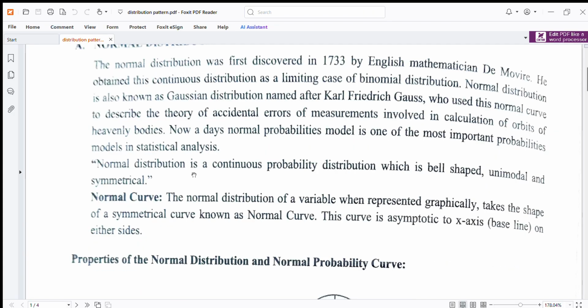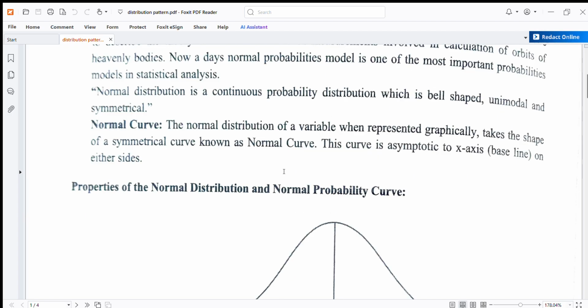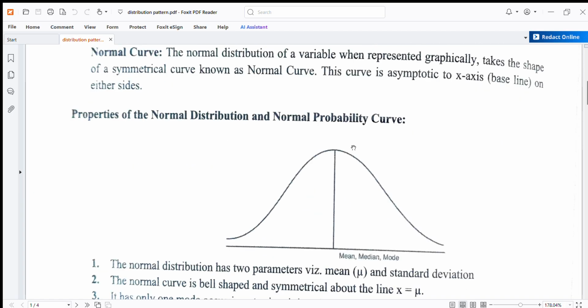Normal distribution is a continuous probability distribution which is bell-shaped, unimodal and symmetrical. Normal curve: the normal distribution of a variable, when represented graphically, takes the shape of a symmetrical curve known as the normal curve, and this curve is asymptotic to the x-axis baseline on either side.